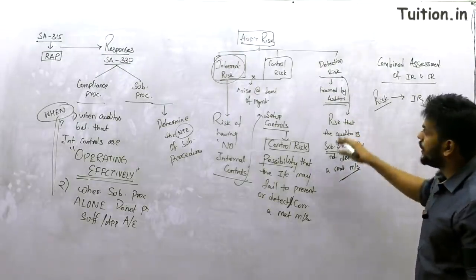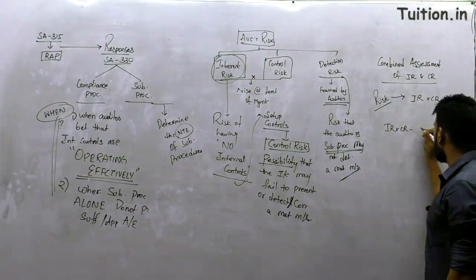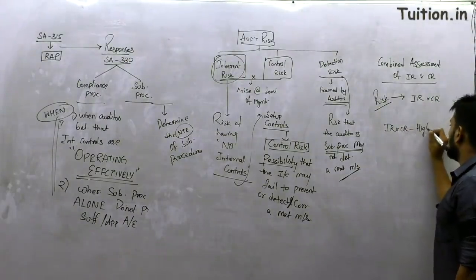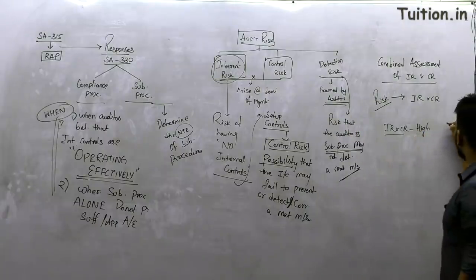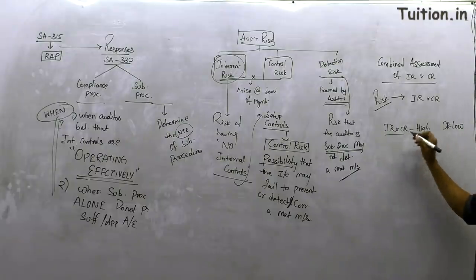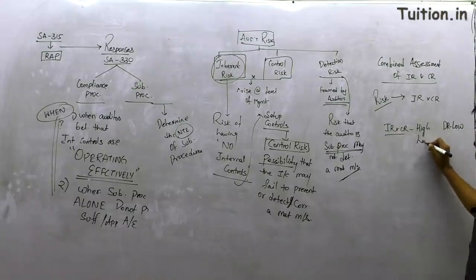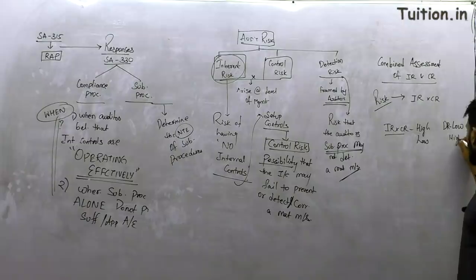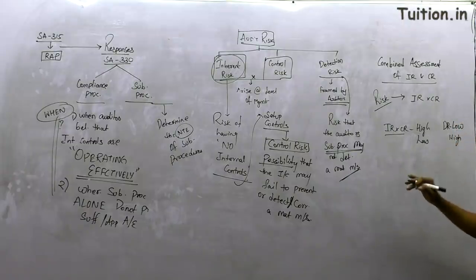So now what you need to do is, if you believe that IR and CR are high, that means the combined inherent and control risk is high, then you should make sure that the detection risk is low. And if IR and CR are low, detection risk can be high, so that you can verify fewer transactions, because the internal controls are good.